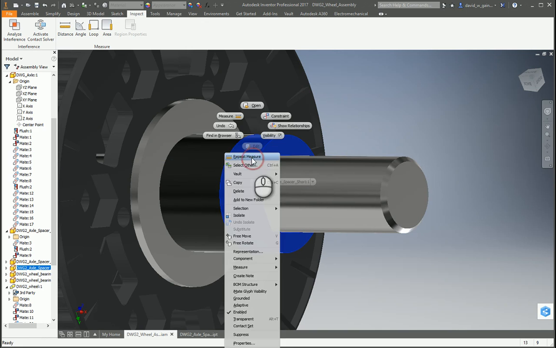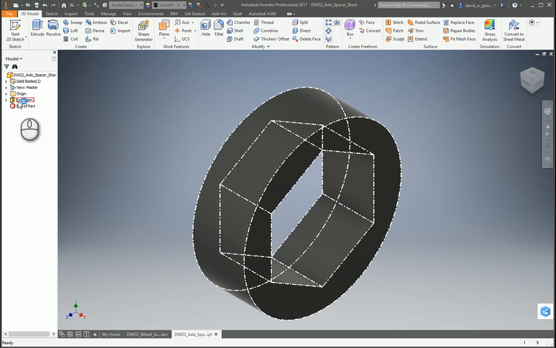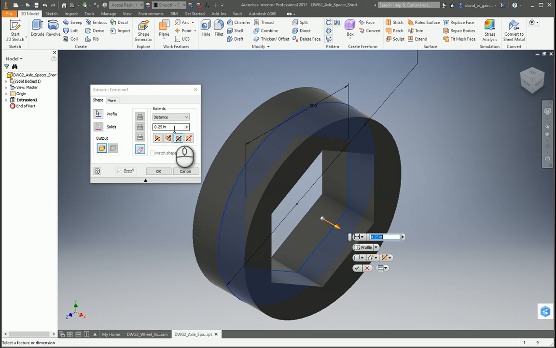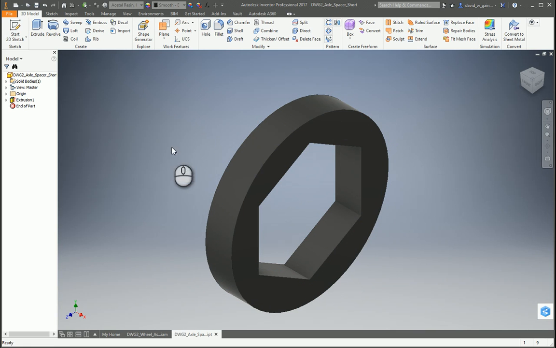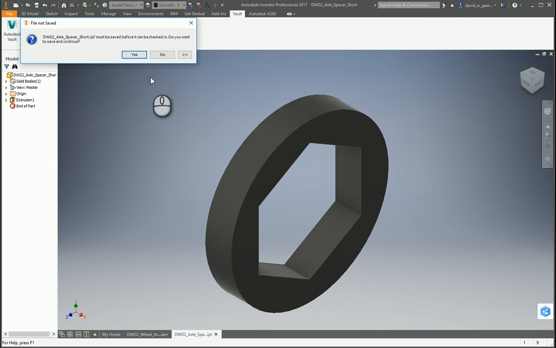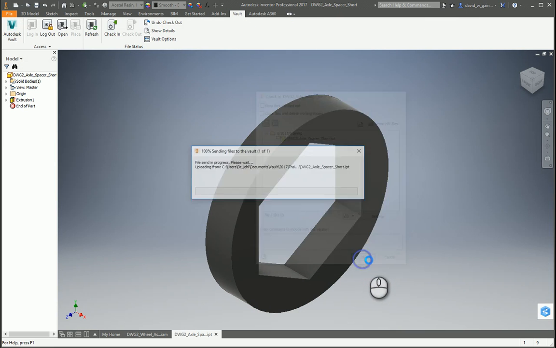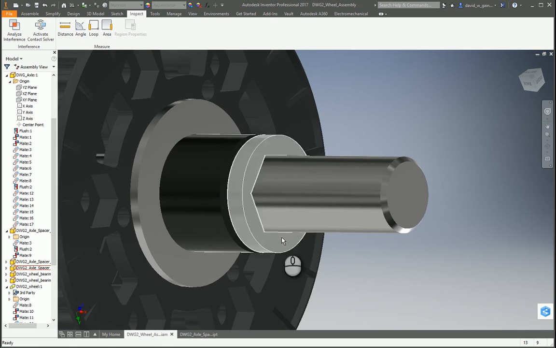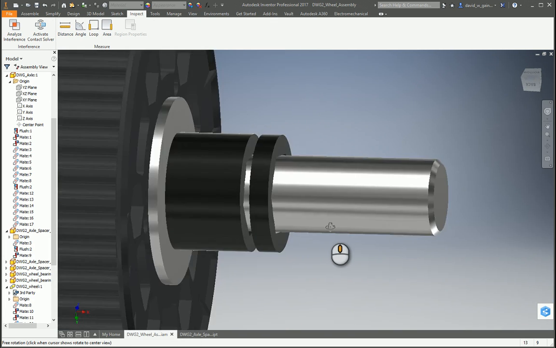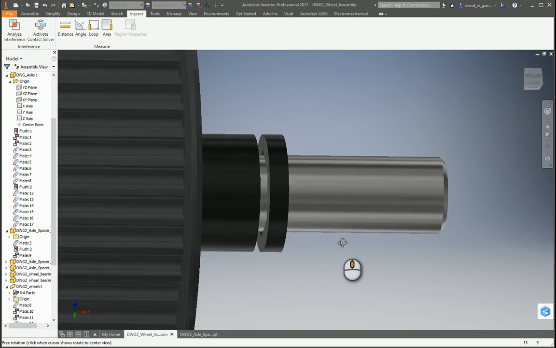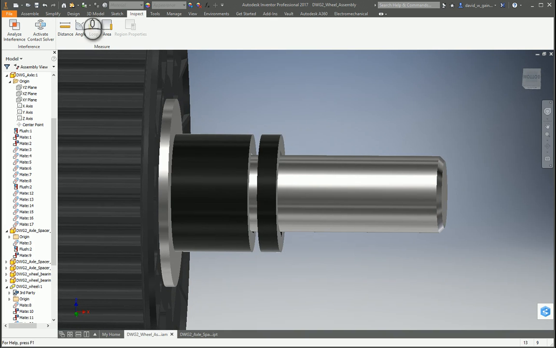So right click onto this spacer, come in, hit extrusion. We're going to change it from 1/4 to 1/8. And let's take that and check that in. Now we're going to jump back. And if you look, oh, hey, what's up? Why is it doing that? There's a gap in there. That's because the model updated, but it hasn't been refreshed. So if you do a local update, you'll see that jump back.